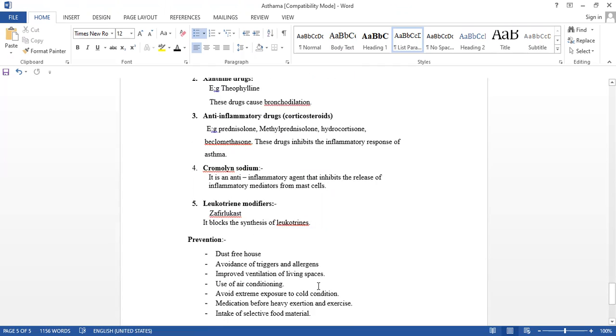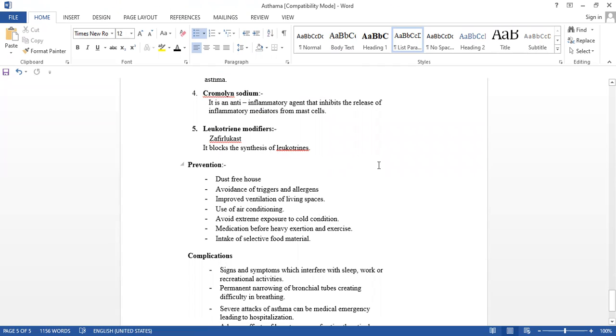Now prevention. It is very easy. You know the etiology, so you know how to prevent; according to that etiology, we can write the prevention. Dust-free house, avoid the triggers and allergens, improved ventilation. Ventilation should be proper, isn't it? Use air conditioning, but a filtered one. Avoid extreme exposure to cold conditions, take medication before heavy exercise, and intake of selective food material. If you have some type of food allergy, then avoid that.